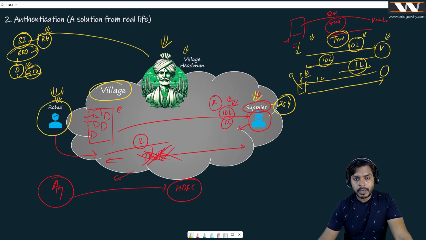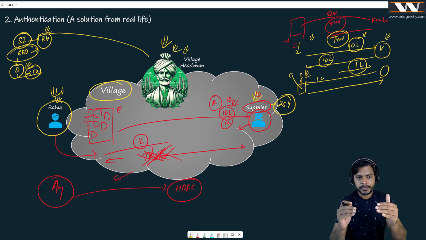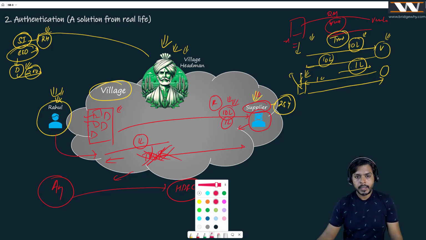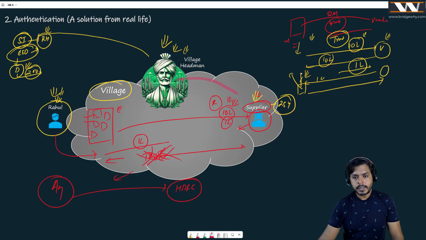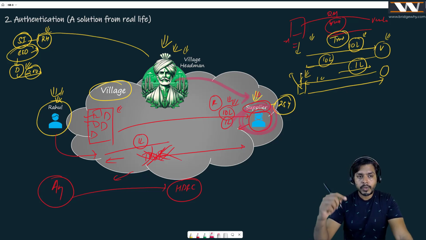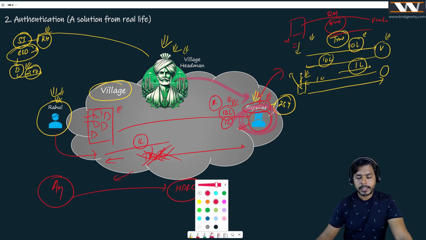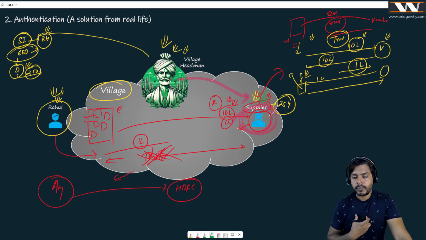There is somebody who can build trust between Rahul and the supplier. How? It is going to be very, very interesting to know. See, Mr. Village Headman will go to the supplier and say, Mr. Supplier, don't worry. I know Mr. Rahul. He is from Sports India. Even I know the CEO of Sports India, right? He will give your 9 lakh rupees back. So whatever business you do with other folks, do the same kind of business with Mr. Rahul. I take the full responsibility of Mr. Rahul.